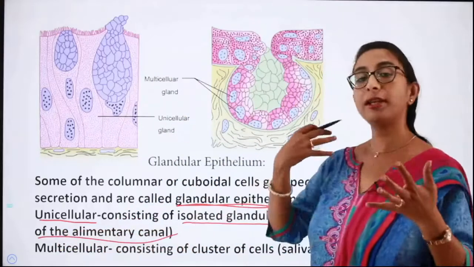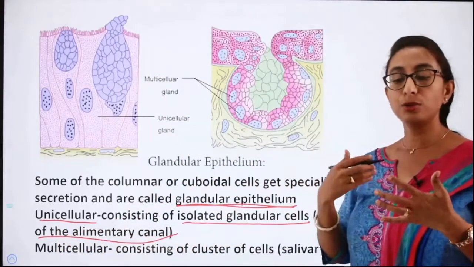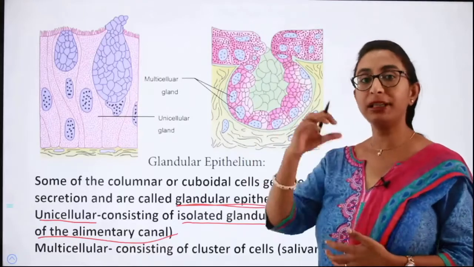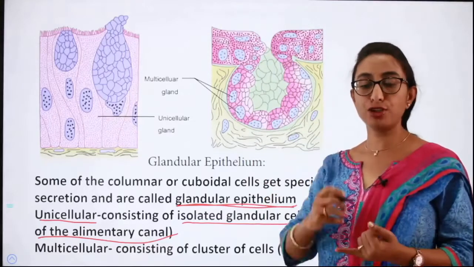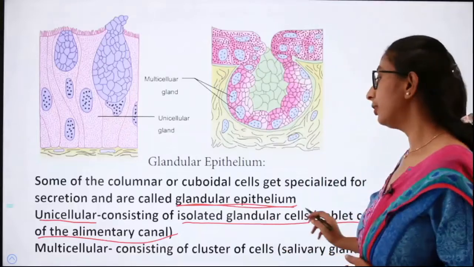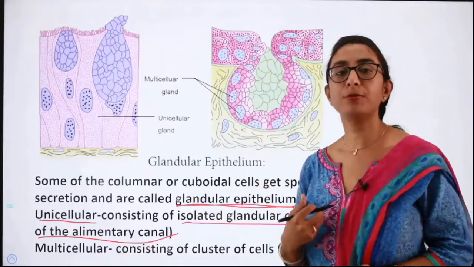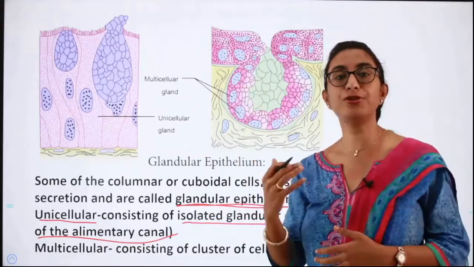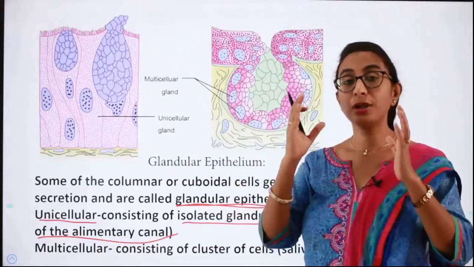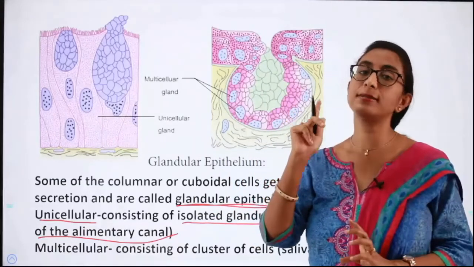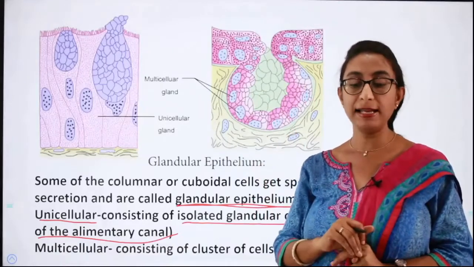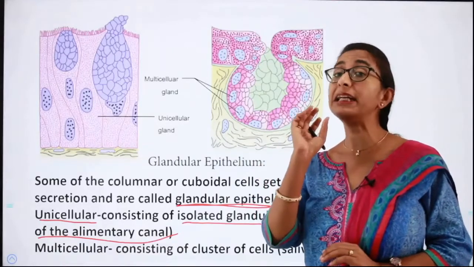The question in your exam can be like this. Where can you find isolated glandular cells? They might give a list of options, like first option as goblet cells of alimentary canal, second option as salivary gland, third one is pituitary gland, and fourth one is something else. Now we have to understand, first one is the right answer option. That is, goblet cells of the alimentary canal consist of isolated glandular cells.